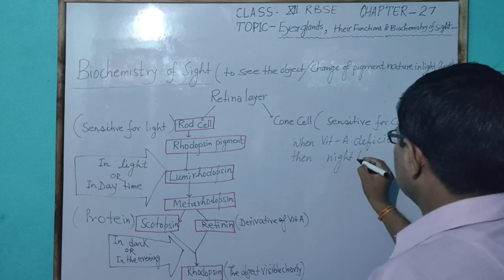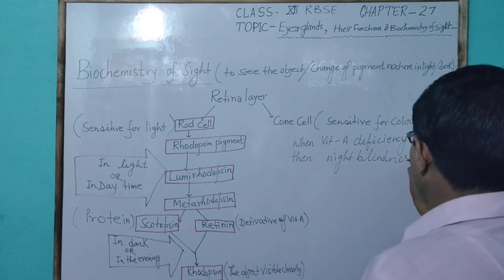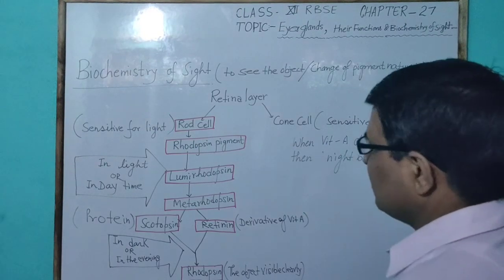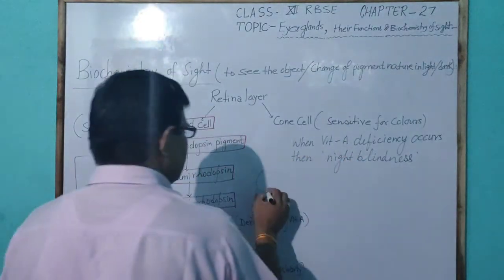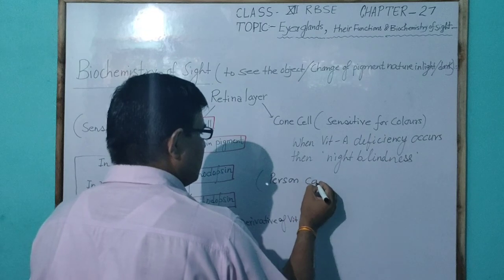Night blindness means a condition in which the person cannot see clearly in the evening.